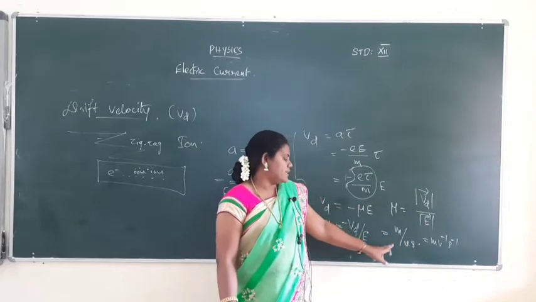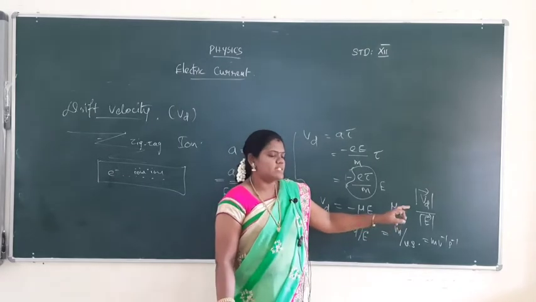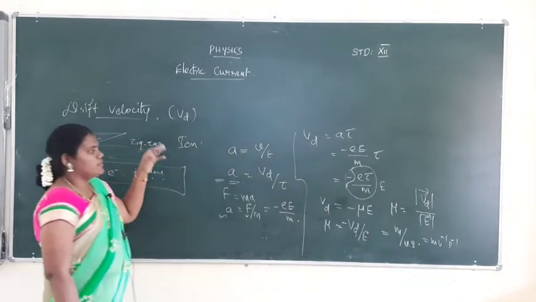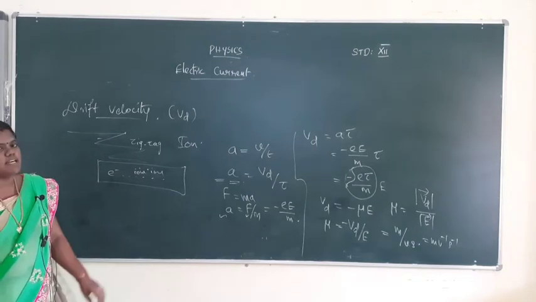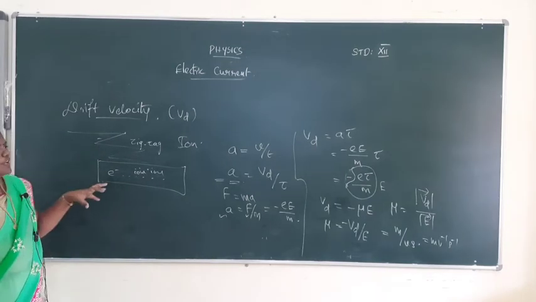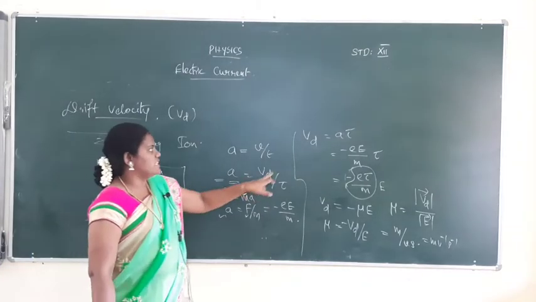So the unit of mobility is meter per volt second, that is meter volt to the power minus 1, second to the power minus 1. So that is the drift velocity and mobility. Drift velocity is the velocity of the electrons moving from one point to another point. We calculate the drift velocity Vd is equal to A into tau.